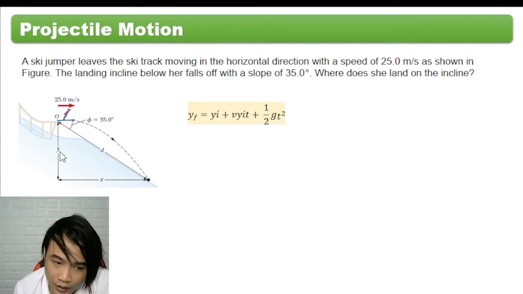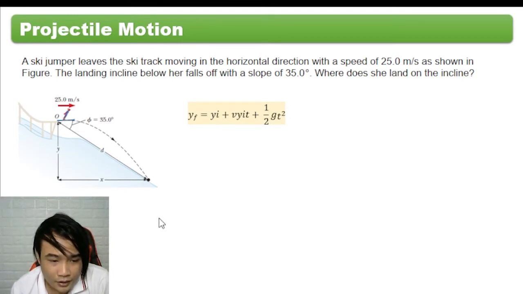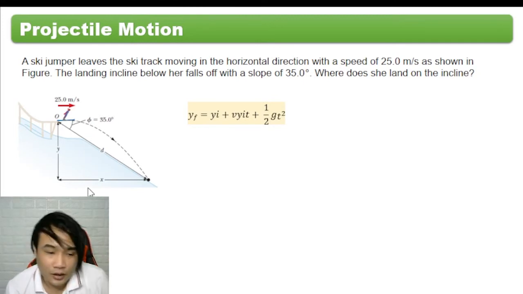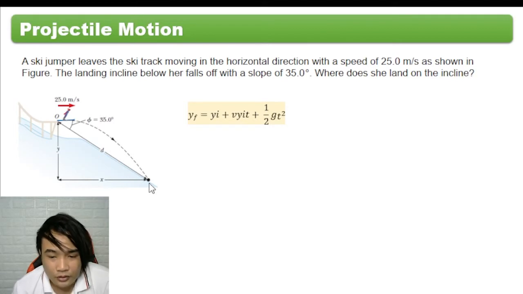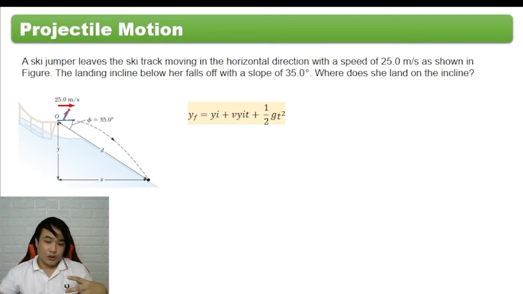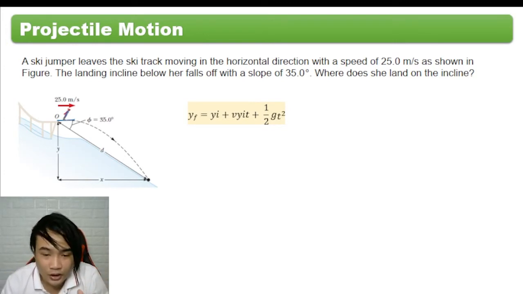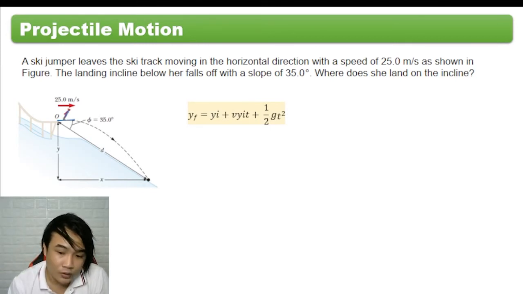So we have y and x here, and this is the distance with respect to her initial position and the horizontal direction. The landing point is 35 degrees from the horizontal. This is her trajectory, what happens until she reaches the incline. In projectile motion, what acts on her is only the gravitational pull. As in the earlier figure, from the ground it went up until it reached the top, where the vertical velocity is zero, then it comes down.